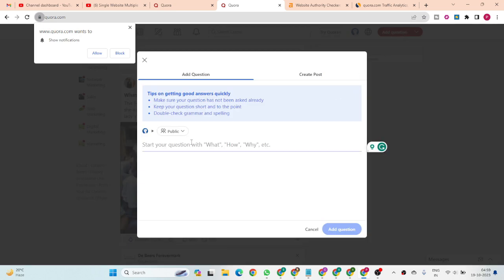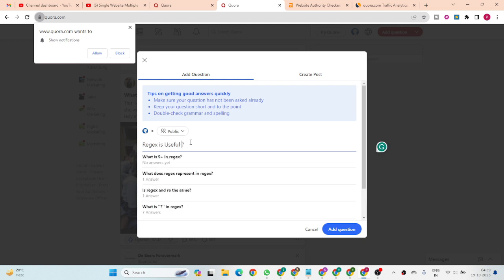Can we use regex, is regex useful in SEO?